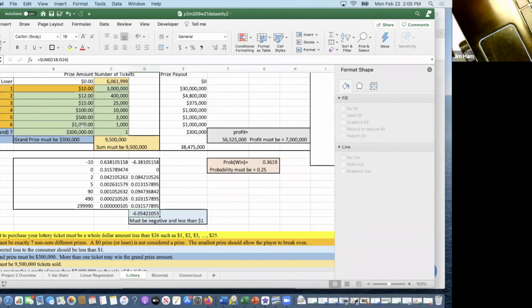So what you could do then is you could say, well, what happens if I increase a prize amount from 1,000 to 10,000? When I hit enter here, we're giving 1,000 tickets at a much higher rate, so that's going to lower our profit. We're not changing the number of tickets, so it's not going to change the probability of winning. But if we change this dollar amount here, what's going to happen to this number here? There it goes. Changed it very little, if at all.